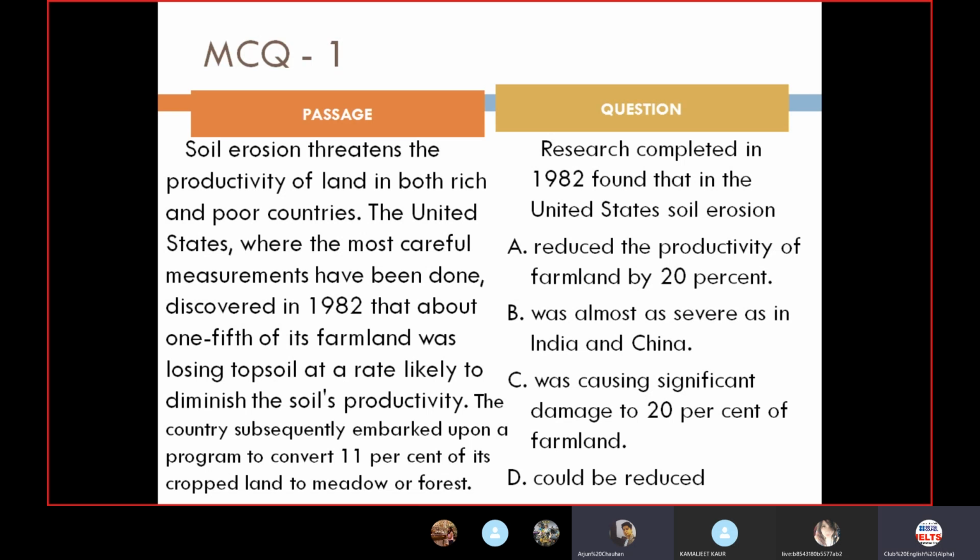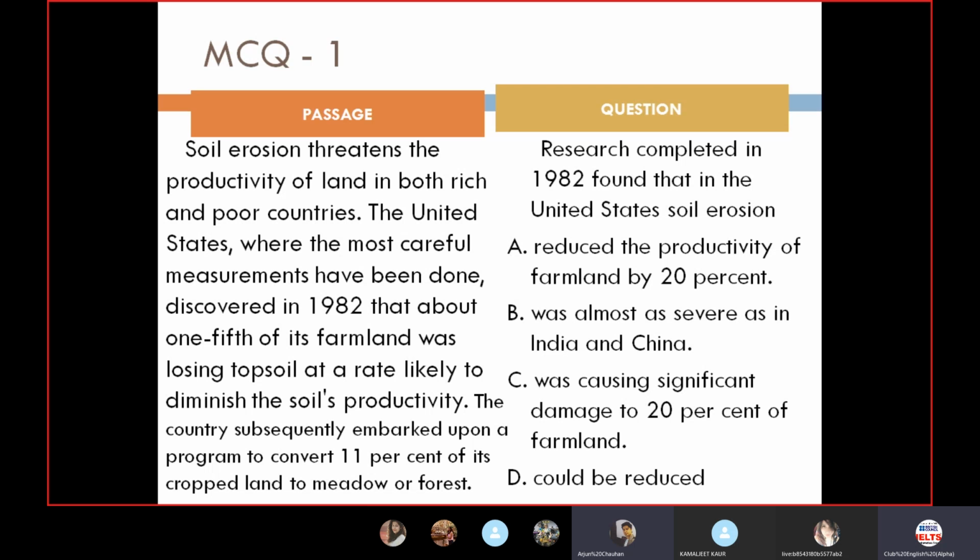So what we are talking about is soil erosion. So we should not go with the farmland. We have to see the question first. So the question says in 1992 it was found that in the United States soil erosion. Here it is not mentioned that because of soil erosion it has been reduced by 20%. It is reduced. Farmland has reduced by 20%.